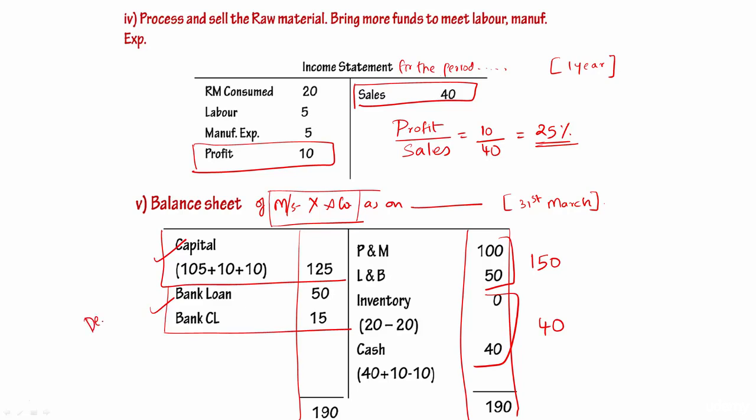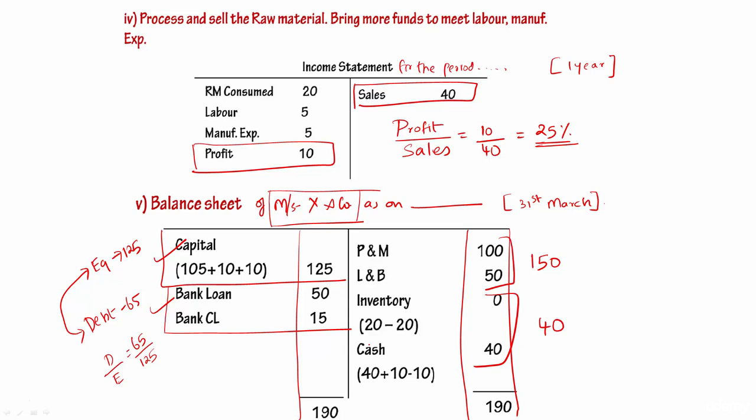So debt is 65, equity is 125. So debt to equity, if I create a relationship between these two, debt divided by equity is 65 divided by 125, and it is a very comfortable situation because the debt is less than equity.